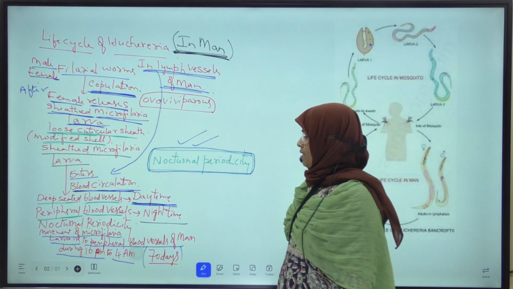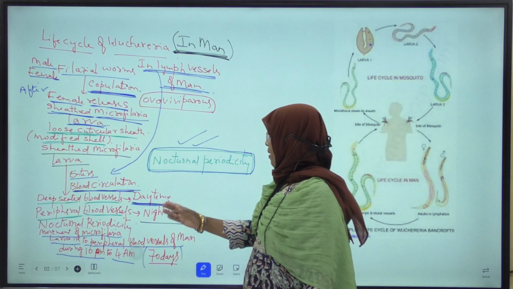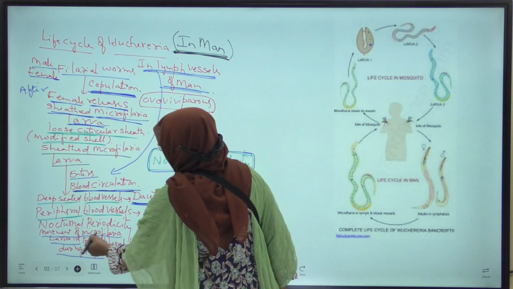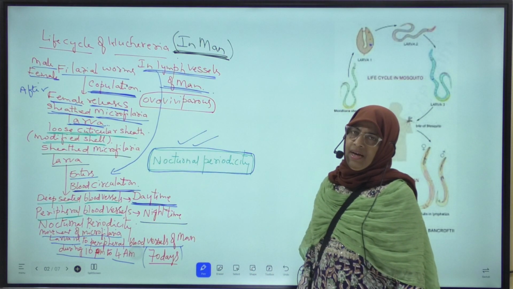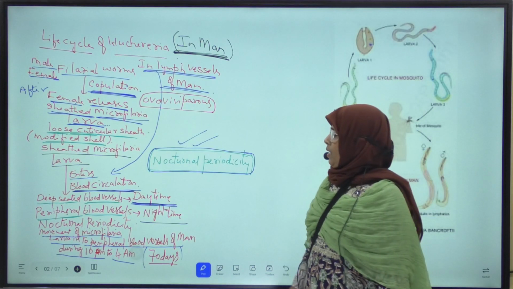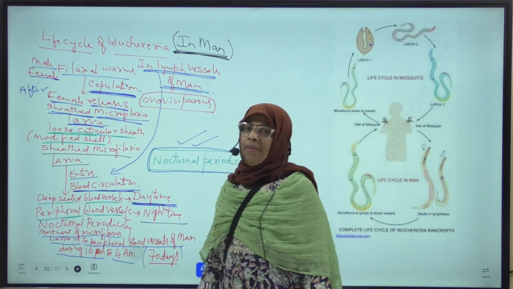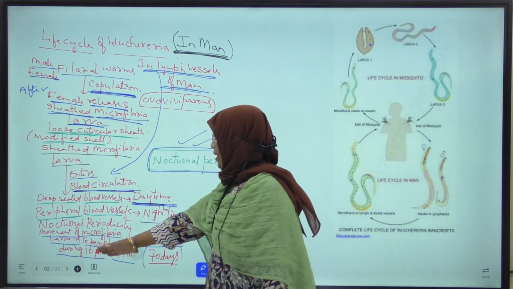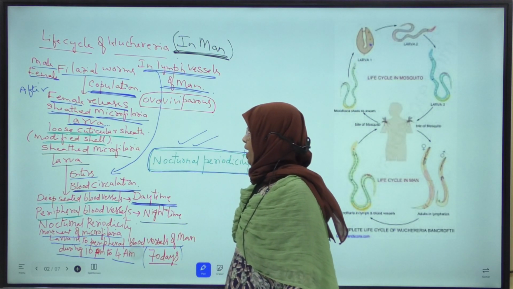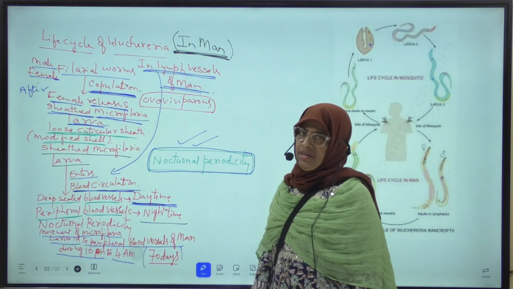The movement of sheathed microfilaria larva into peripheral blood vessels of man during night time, that is 10 p.m. to 4 a.m., is called nocturnal periodicity.